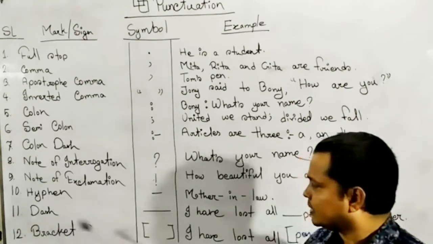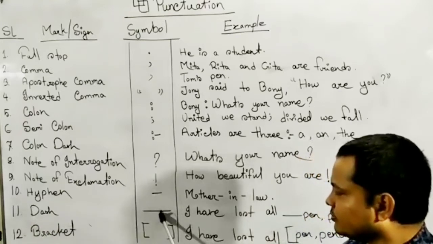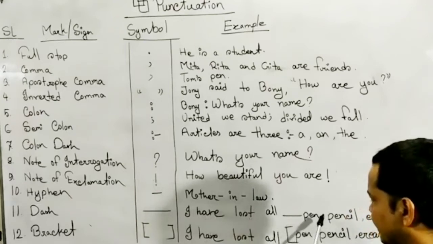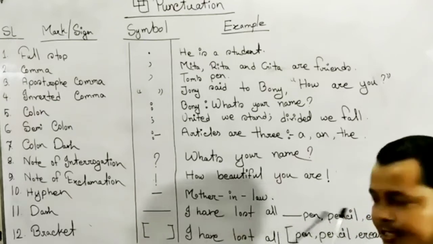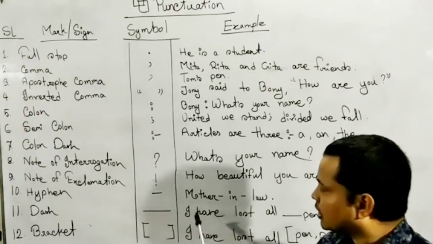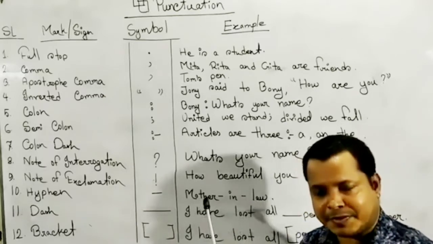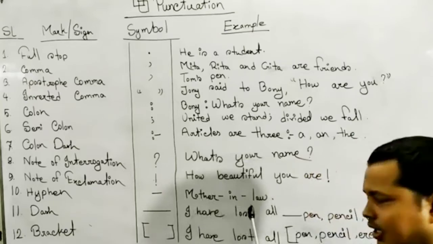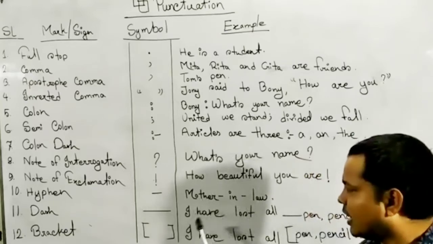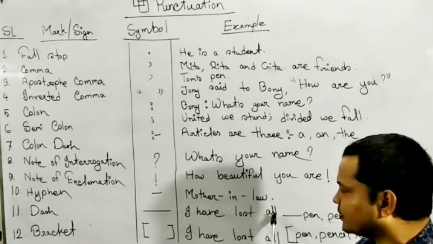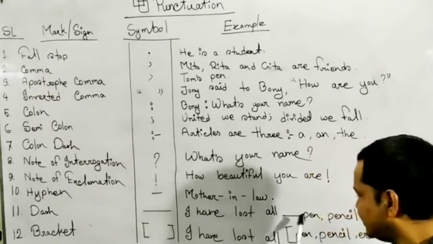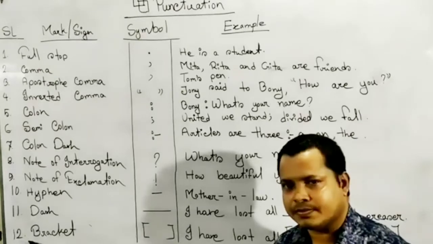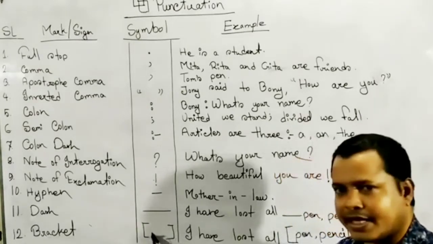Number 11, dash sign. For example, I have lost all — pen, pencil, eraser. Here, when the expression is needed to narrate, there we have to use a dash. I have lost all. What have I lost? Dash, pen, pencil, eraser.